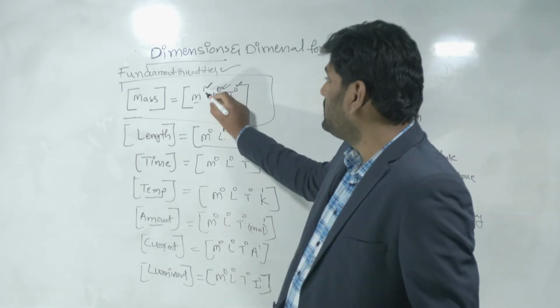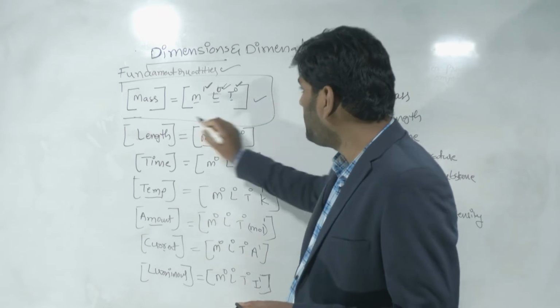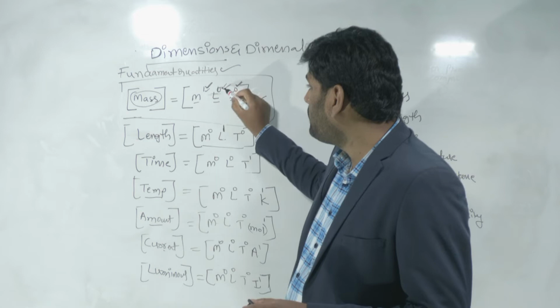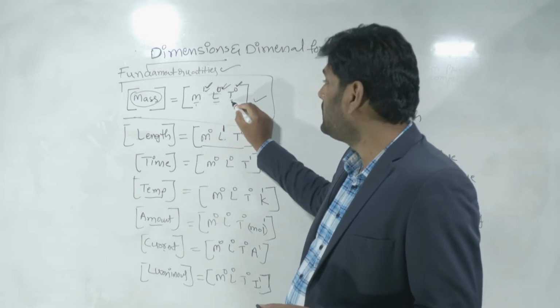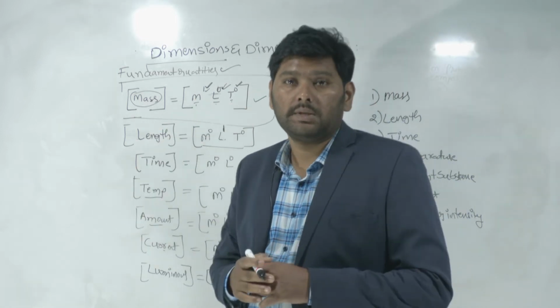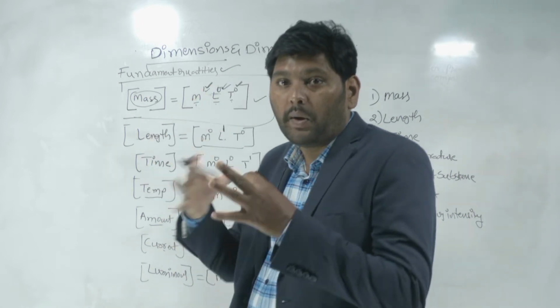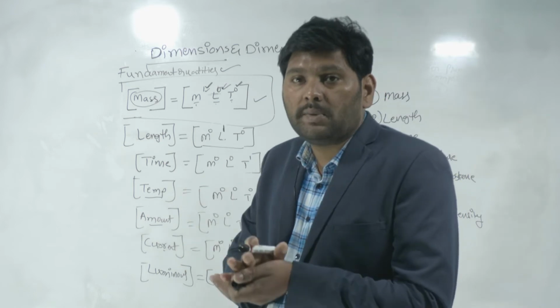Dimensions means, in a dimension formula, so this is actually a dimension formula for what? Mass. So here the powers of these fundamental quantities, mass, length, time, these powers we will call dimensions. The powers are nothing but how much each is participating in the formula. Who is participating here?